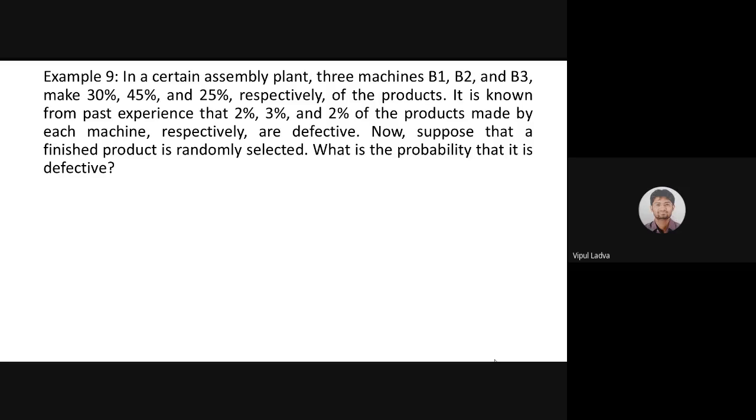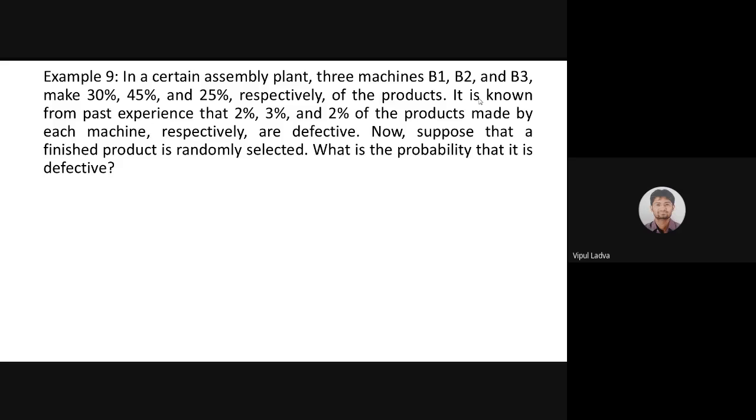Now read this particular situation in an assembly plant. In a certain assembly plant, there are 3 machines, B1, B2, and B3, which are producing 30%, 45%, and 25% respectively of the product. कोई एक assembly plant में जो भी production हो रहा है उसका 30% production B1 machines के द्वारा हो रहा है, 45% is produced with B2, and 25% production is handled by B3.